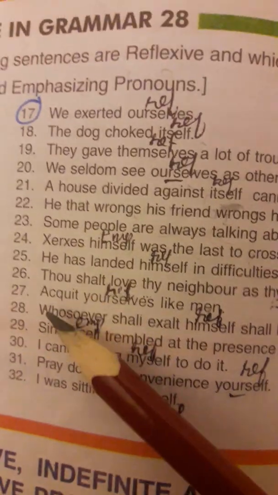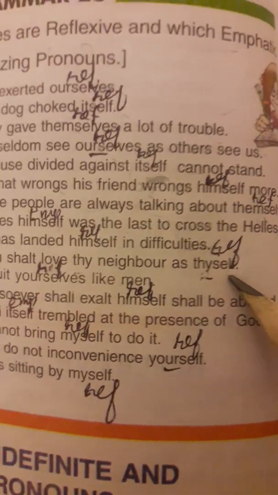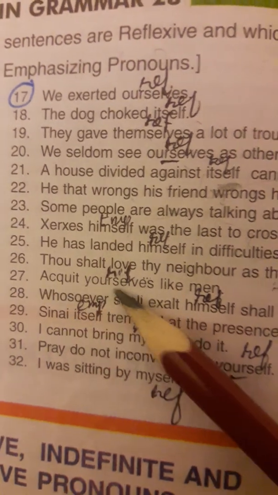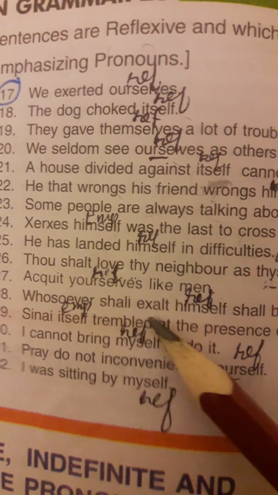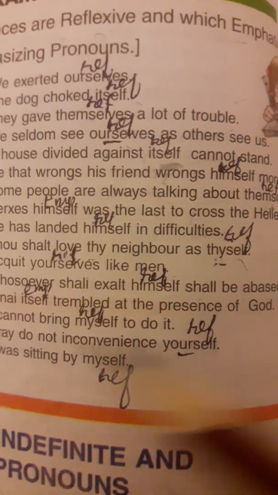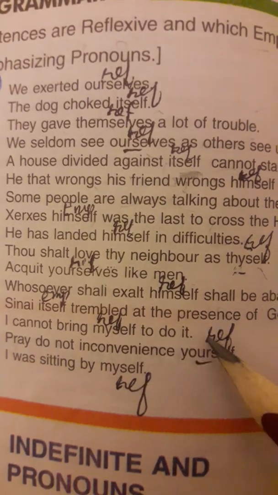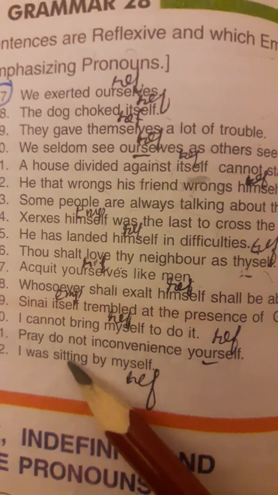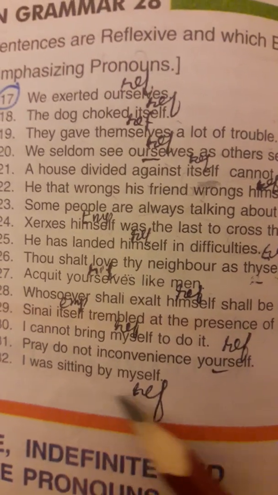This is reflexive. Thou shalt love thy neighbor as thyself. This is reflexive. Acquit yourselves like men. This is reflexive. Whosoever shall exalt himself shall be abased. This is reflexive. Sinai itself trembled at the presence of God. This is emphatic. I cannot bring myself to do it. This is reflexive. Pray, do not inconvenience yourself. Reflexive. I was sitting by myself. This is reflexive.